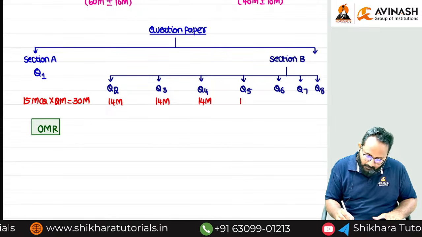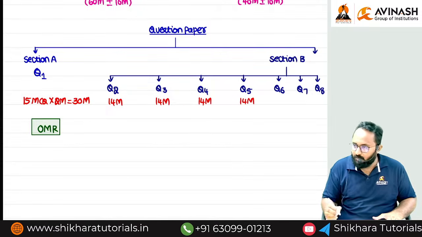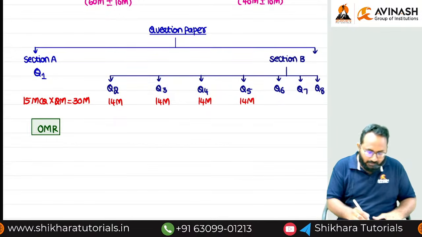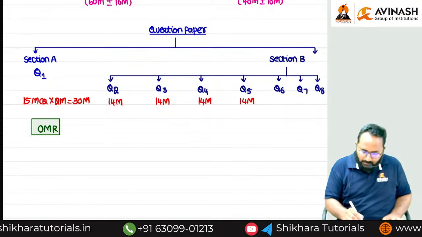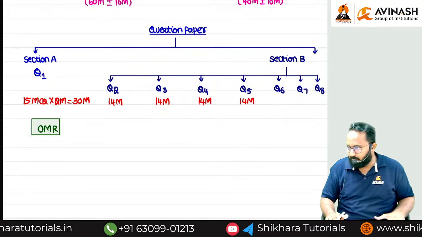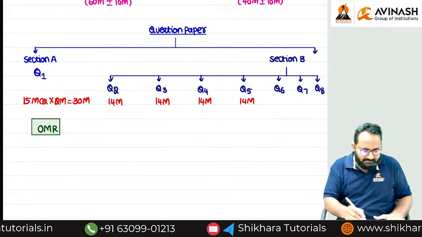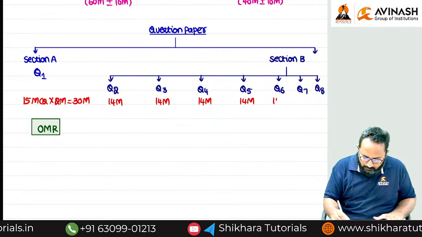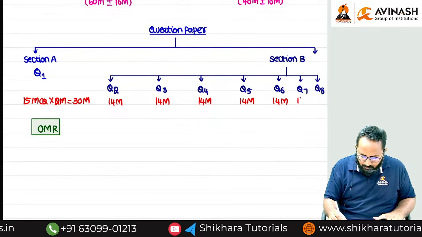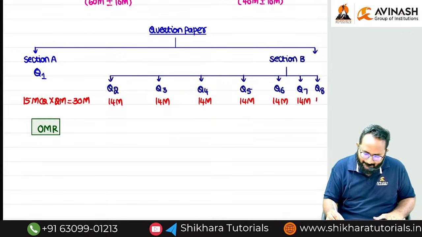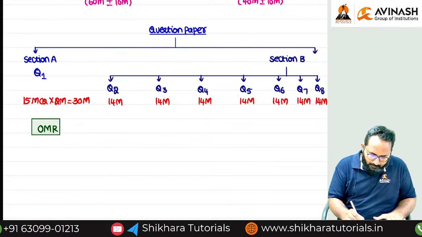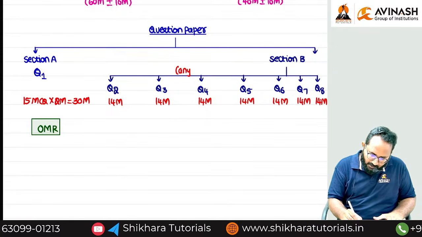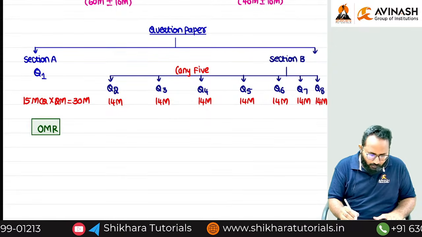After completion of a few chapters, I will tell you how they are going to test. Question number 2 is from fixed chapters, question number 3 also from fixed chapters. So like that we can analyze once the syllabus progresses. Okay. Then how many questions do we have to write? Any 5 questions we need to write from